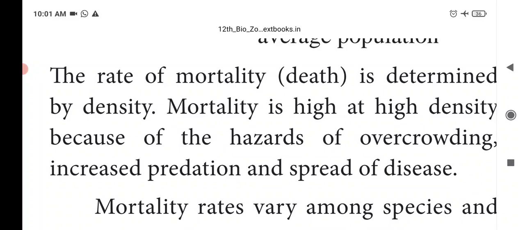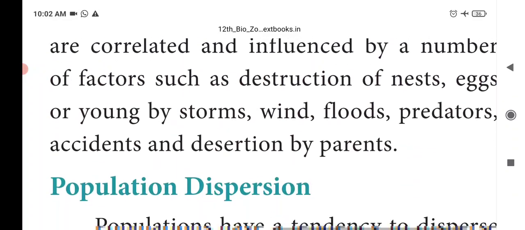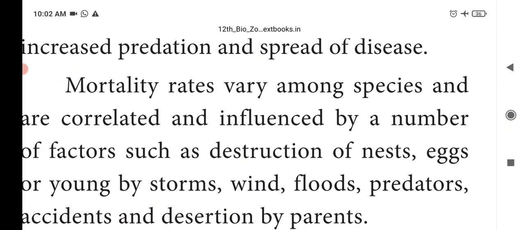And spread of disease: whenever the density of a population is more, automatically there will be spread of some communicable diseases. So this is also one of the factors. So the rate of mortality is determined by the density of the population. Examples: overcrowding, increased predation, and spread of diseases.